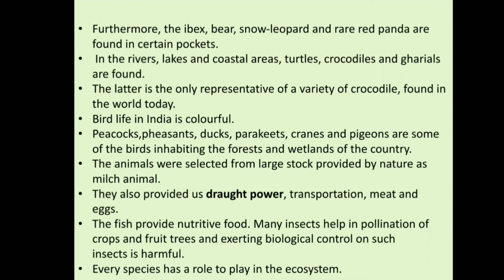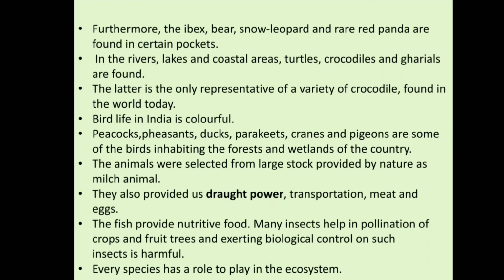The animals were selected from the large stock provided by nature as milch animals. The animals which produce milk are known as milch animals. They also provide us draught power. Draught power means the animals which are used for doing labor in the fields such as carting, irrigation, tilling, etc. For example, cows, horses, etc. are used for this purpose. As well as they are used for transportation, meat and eggs.